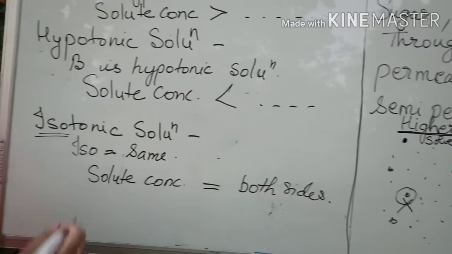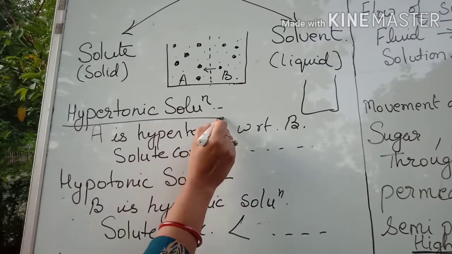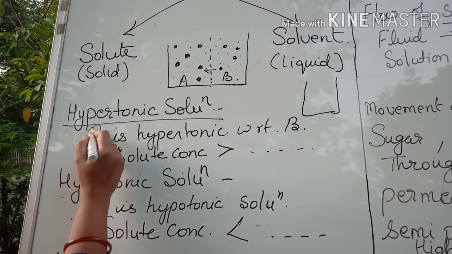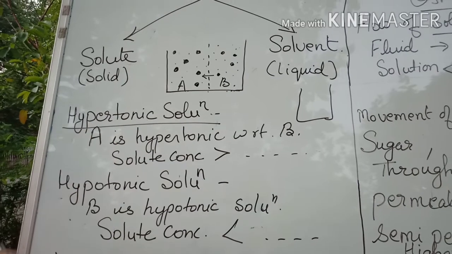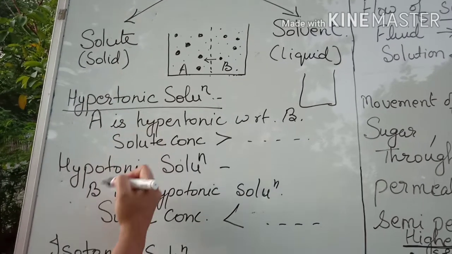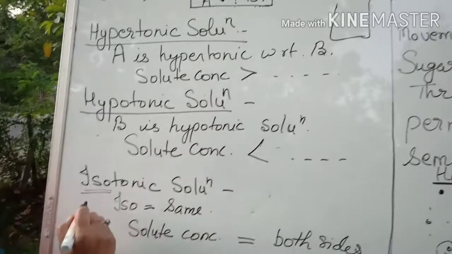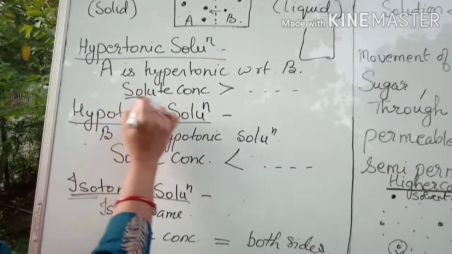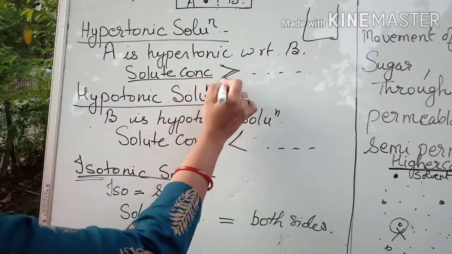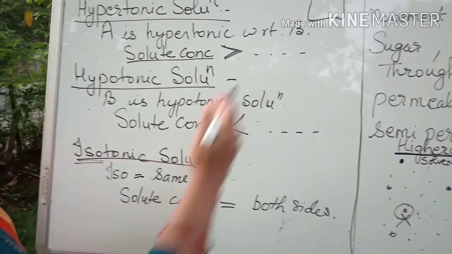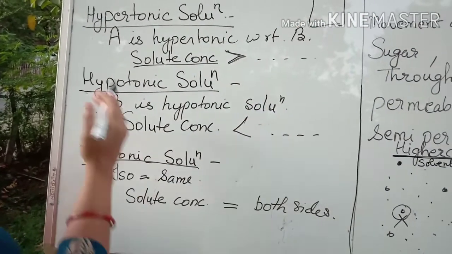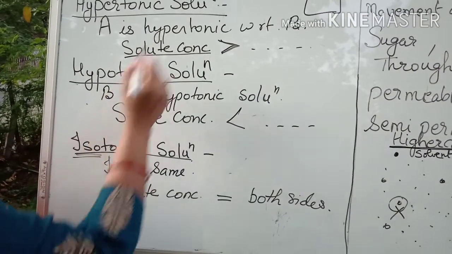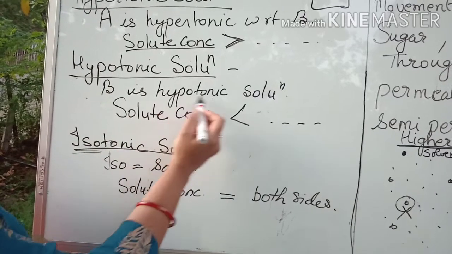So what we saw here, we are having a comparison between two things, then only we use these terms, hypertonic, hypotonic and isotonic. Hypertonic will have the solute concentration more than the other solution. Again here, if I am talking about B, it is hypotonic. Why?